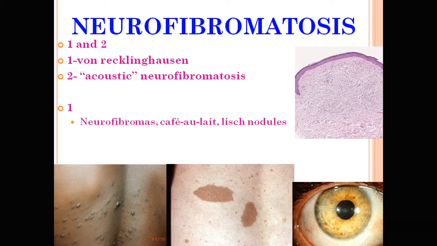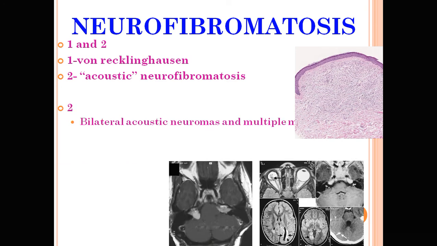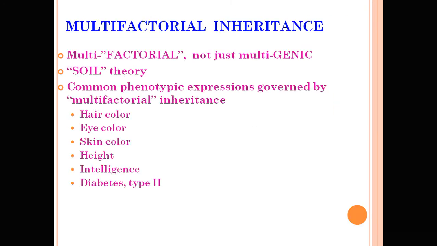Neurofibromatosis is also an autosomal dominant disease, type 1 and type 2. Type 1 shows neurofibroma, café-au-lait spots, and Lisch nodules in the iris. In type 2, bilateral acoustic neuroma or schwannoma occurs.